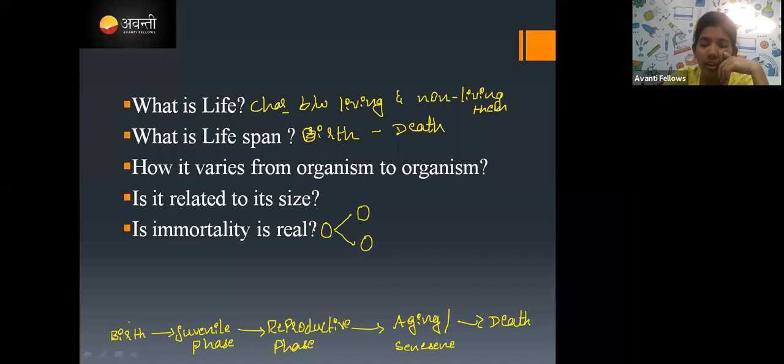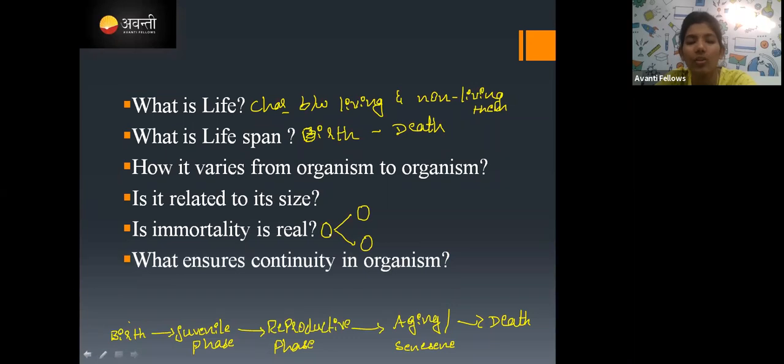So the amoeba involves in reproduction and gives two daughter cells, but it does not die. So you can call this immortal, right? So amoeba and other single-celled organisms, and also the jellyfish. Yes, the jellyfish is also immortal.